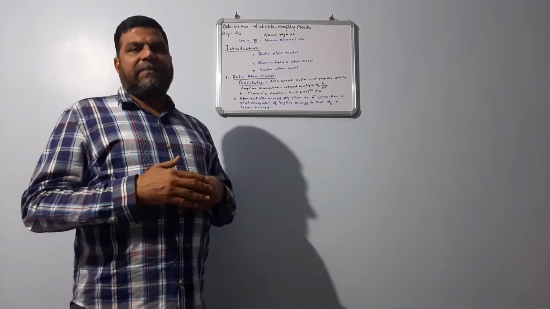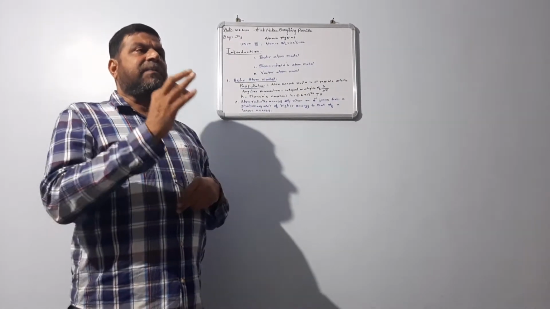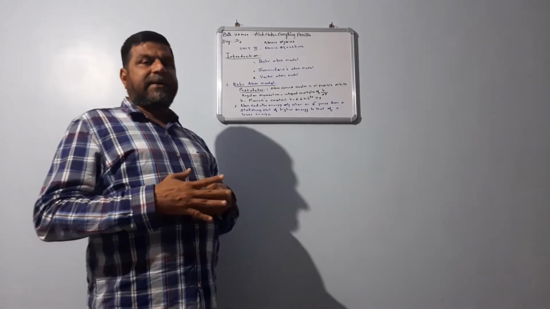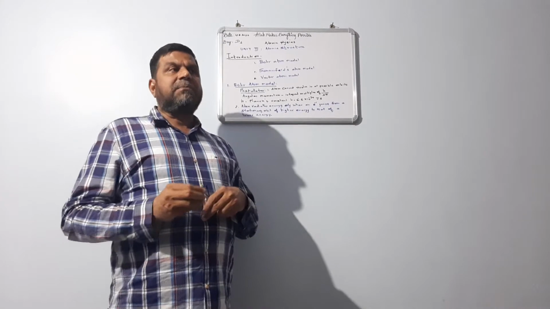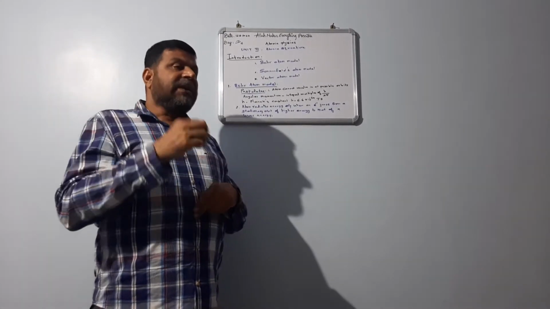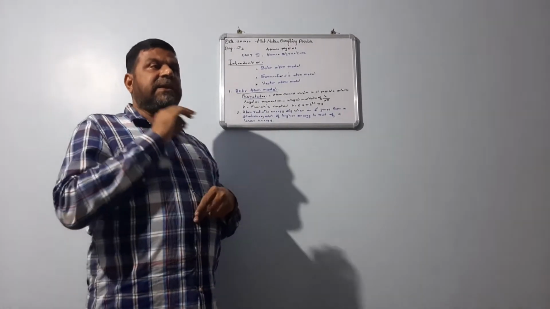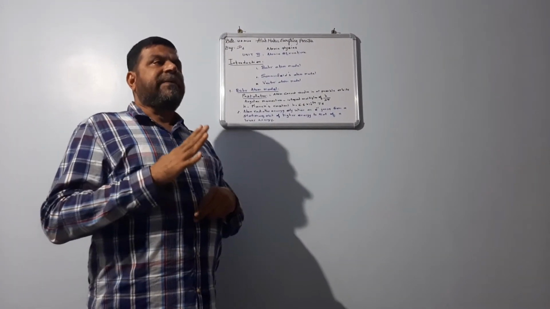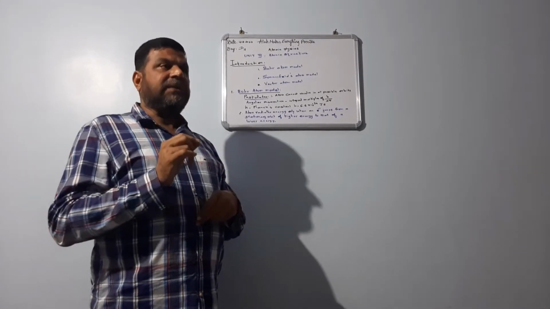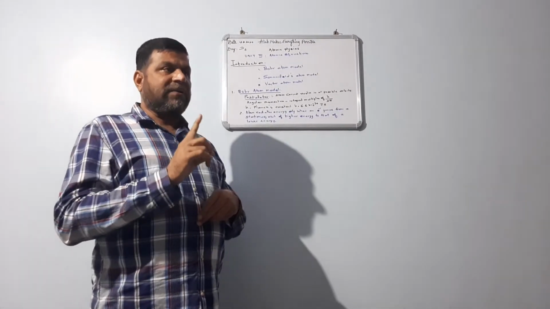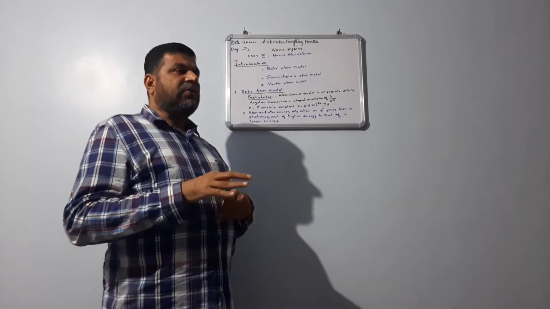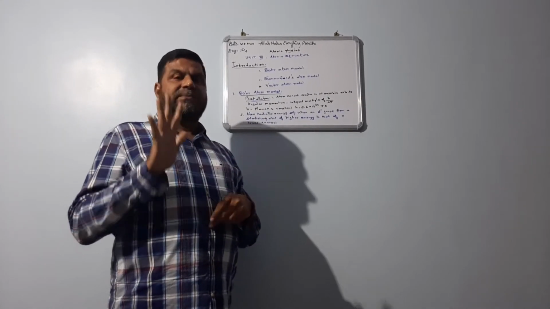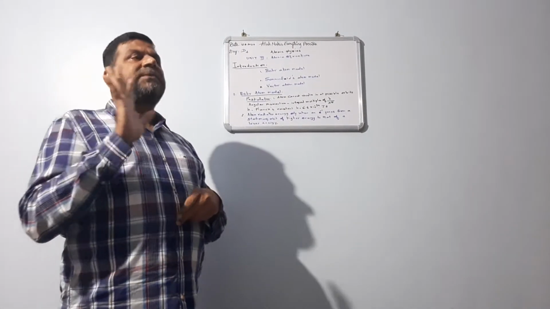What is meant by momentum? Momentum is nothing but the product of mass and velocity. In momentum, we have 2 types: one is linear momentum, another is angular momentum. If a particle is traveling in a straight line, then it is linear momentum. If a particle is traveling in a circular path, then it experiences angular momentum. So in this atomic structure, everywhere when angular comes, you must remember that the electron is moving in a circular path.